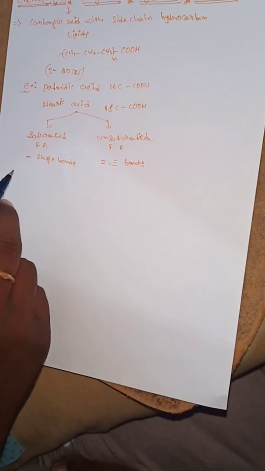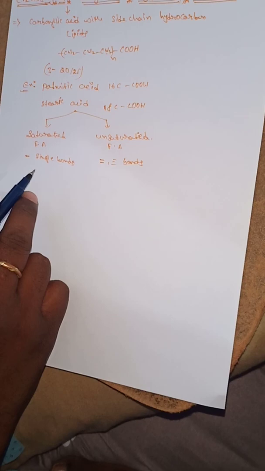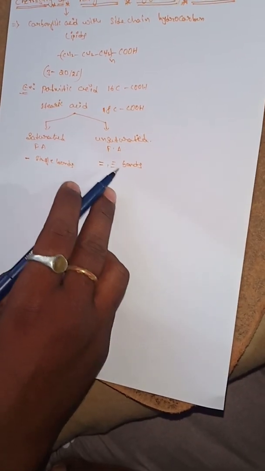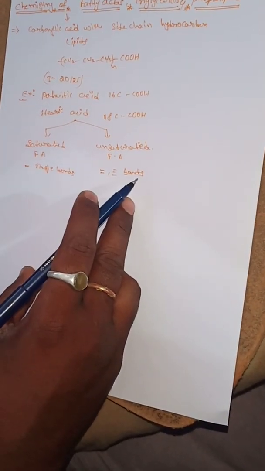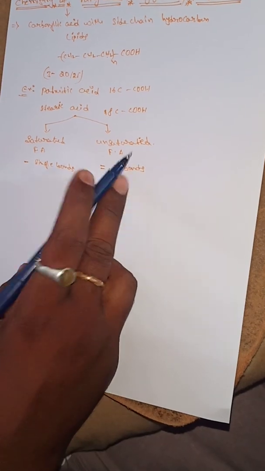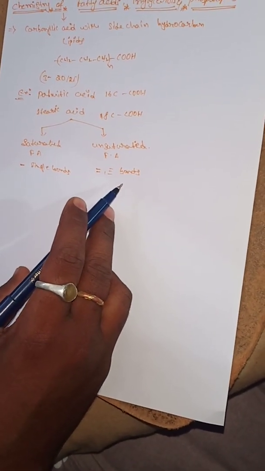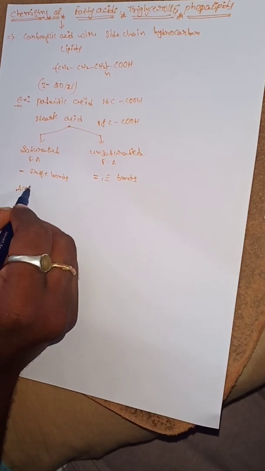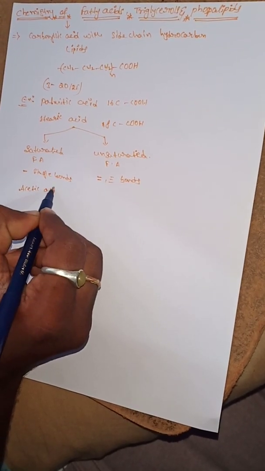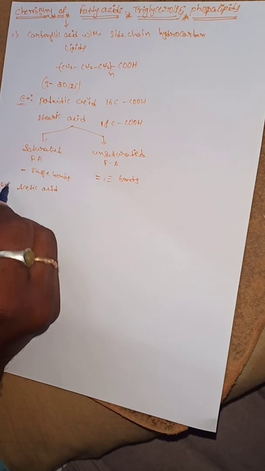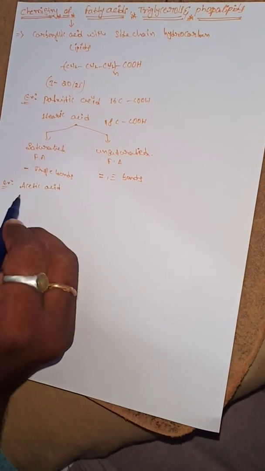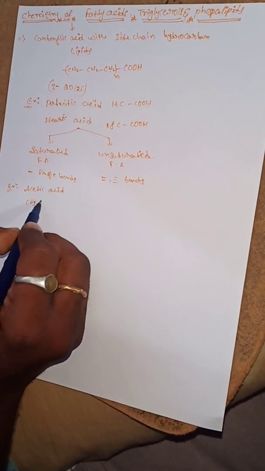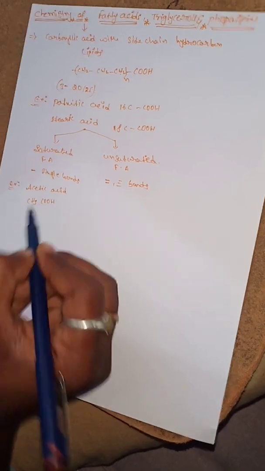So what is a saturated fatty acid? Having single bonds is known as a saturated fatty acid. What is an unsaturated fatty acid? Double bonds and triple bonds present in the given structure is known as an unsaturated fatty acid. What is an example of a saturated fatty acid? Acetic acid. What is the structure? CH3COOH.